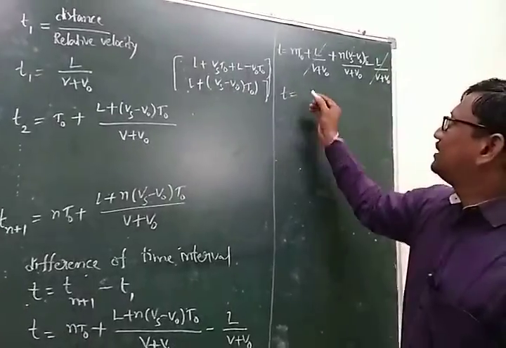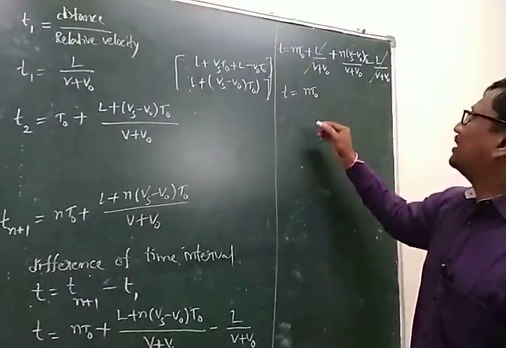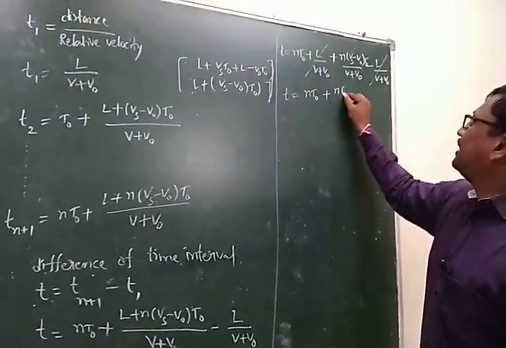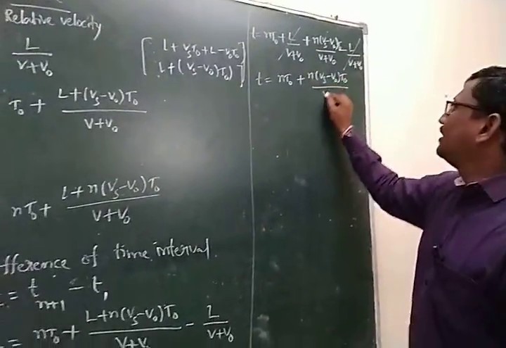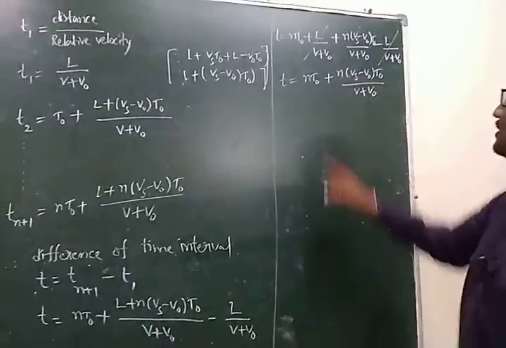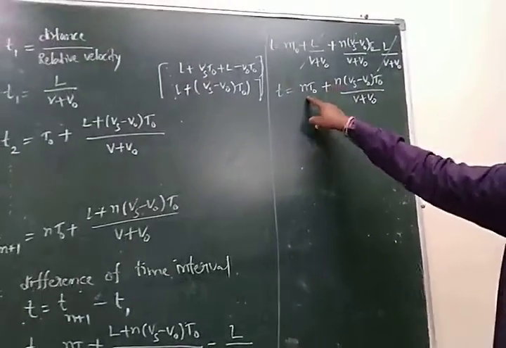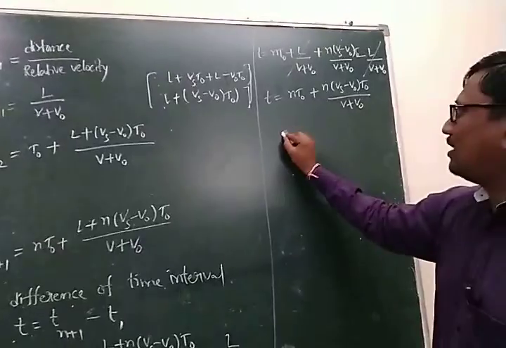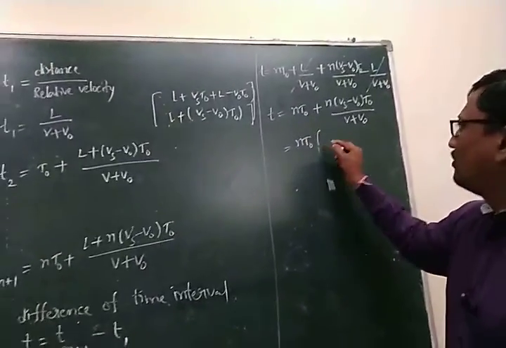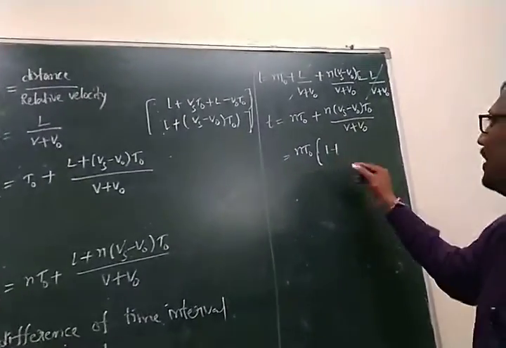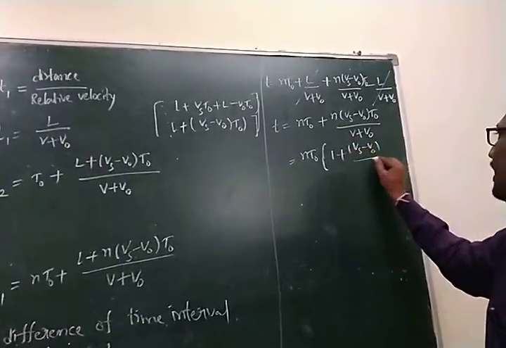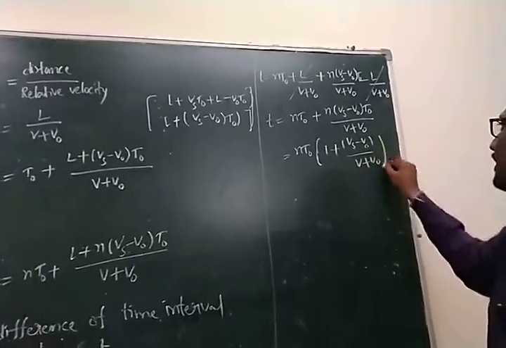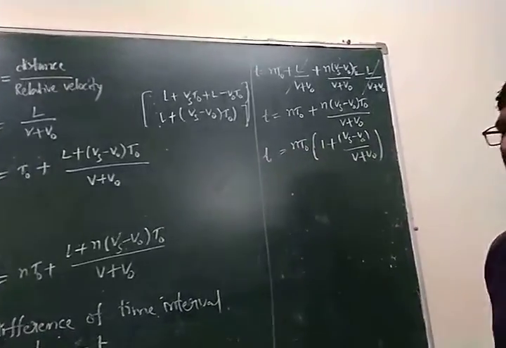Remaining, t is equal to n T naught plus n into (Vs minus V naught) into T naught by (V plus V naught). Take the common n T naught, giving 1 plus (Vs minus V naught) by (V plus V naught). This is the small interval.